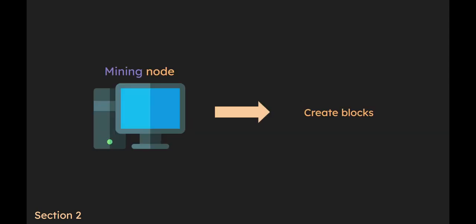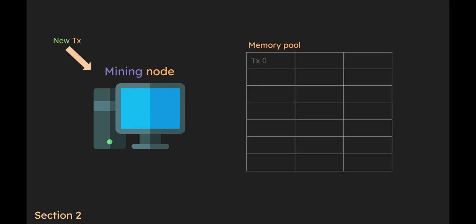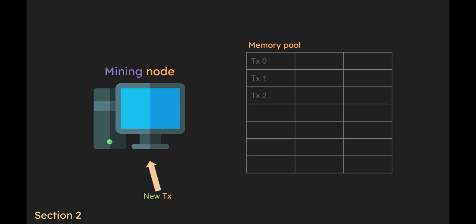These nodes are different from ordinary Bitcoin full nodes because they are assigned the task of creating Bitcoin blocks. This is a major difference from full nodes, but miners also have similarities with them. They both validate and store pending transactions inside what is called a memory pool, or mempool. Mining nodes will listen for newly performed transactions, validate them, and store them inside memory.